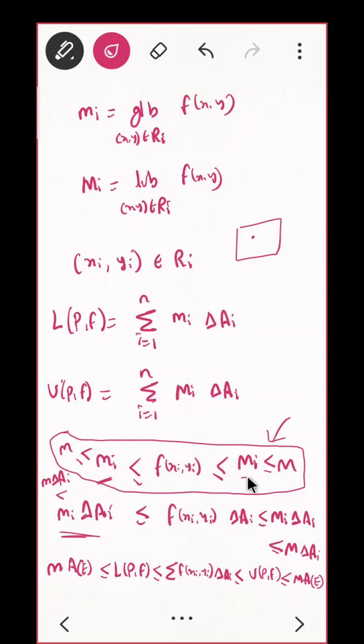And if I take the supremum, yes, that will be greater than that, and that will be less than the maximum of the whole region E. This will be correct, the supremum over the whole region. Here I am talking about just one interval, but it is possible that in another interval your capital M_i will be something bigger than this, in another interval your capital M_i will be bigger than this.